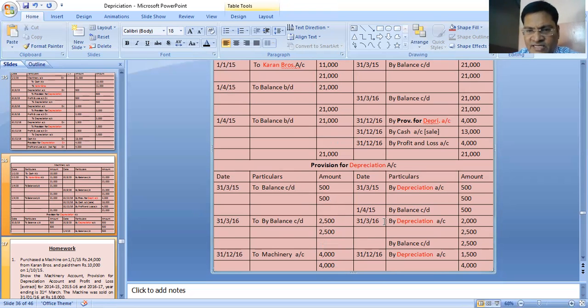Again, by depreciation on 31st 3/16, the entire year's depreciation 2,000, balance becomes 2,000 plus 500, 2,500. Next year for 9 months, it is 1,500. So the entire depreciation remains here as 4,000, which is transferred on the date of sale, 31st 12/2016, to machinery account.